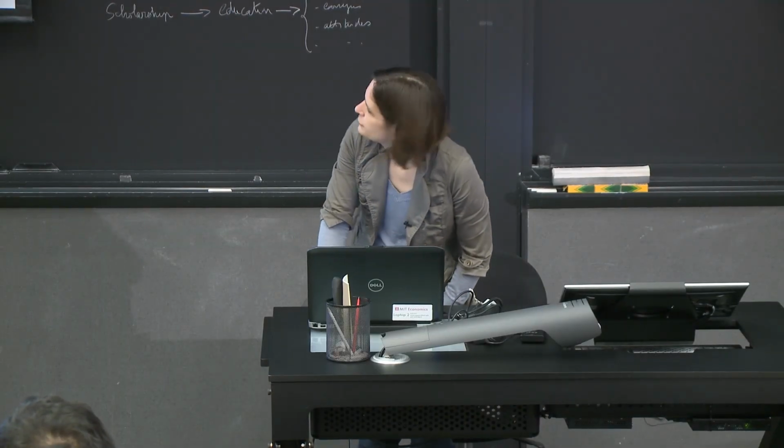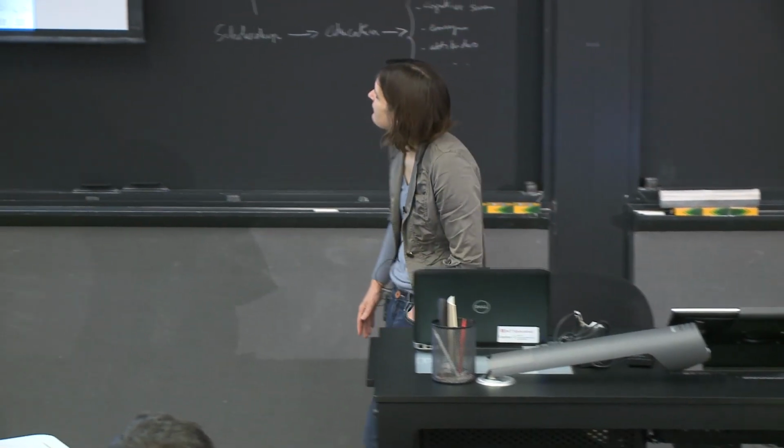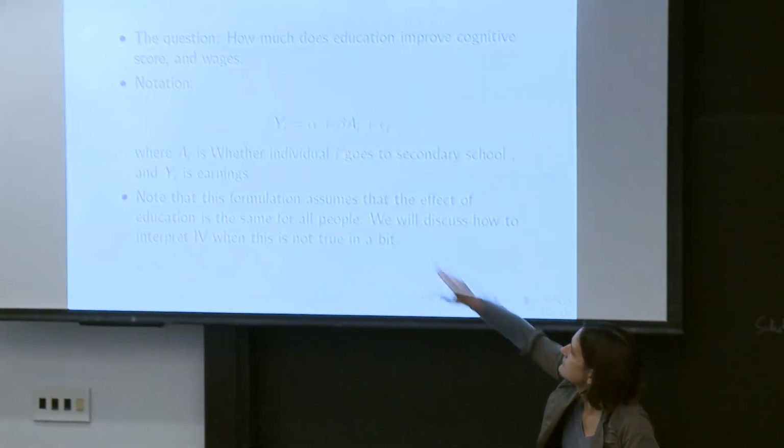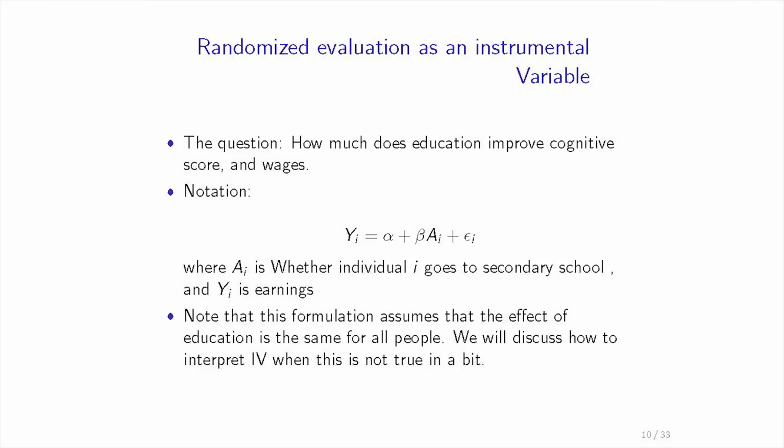So the question we want to look at is whether education affects cognitive scores and wages. Write Y_i as the outcome. For historical reasons, I call A_i the education. So that's our education outcome. In this case, it's going to be whether the kids attend secondary school or not, a dummy variable equal to 1 if they attend. And Y is earnings or cognitive scores. I'm going to do it with both cognitive scores and earnings.